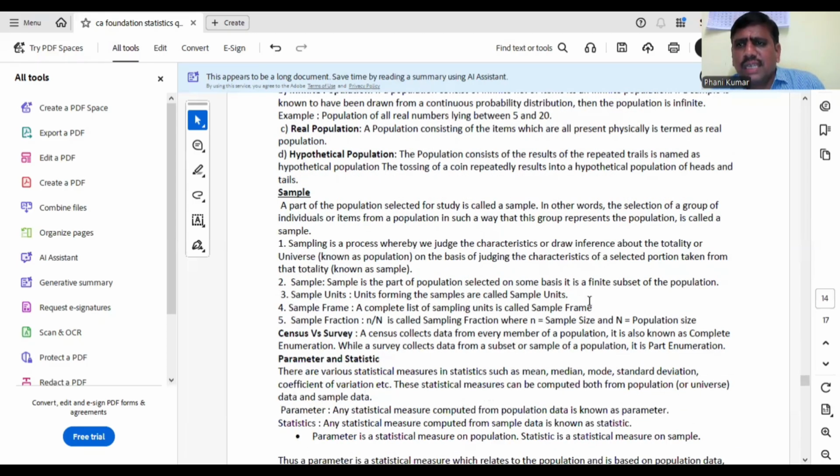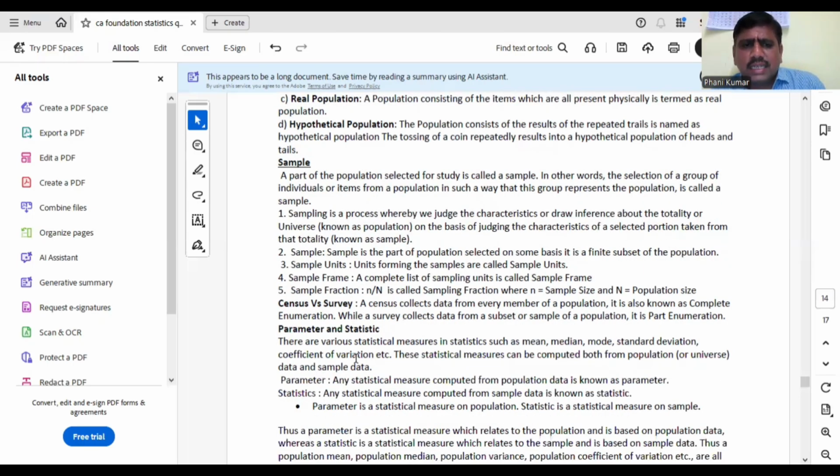Next important definitions are census and survey. Census means studying the whole population. If you are studying the whole information of all the population units, it is known as complete enumeration or census. If you are not able to study the whole population, then you opt for a survey. That means a sample study of only sample values. Study of the sample is known as survey. Survey means part enumeration and census means complete enumeration. Complete means we are studying the whole population, census. Sample means we are studying only a part of the population, part enumeration.